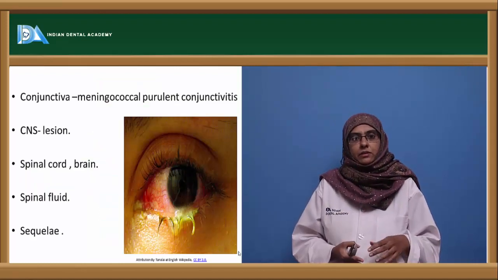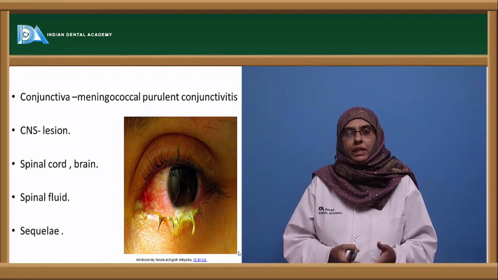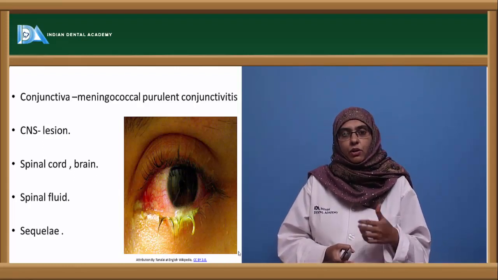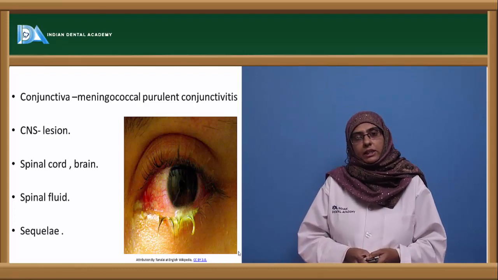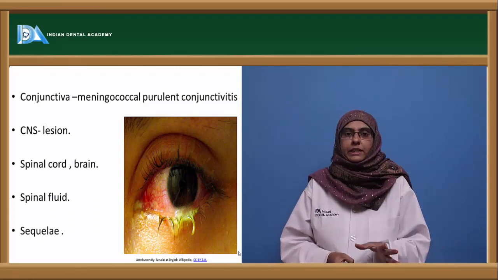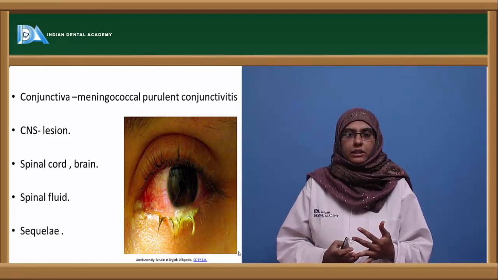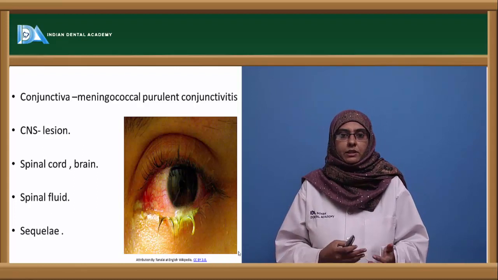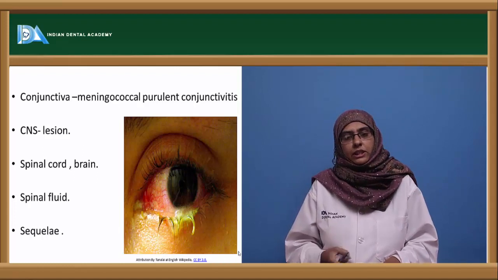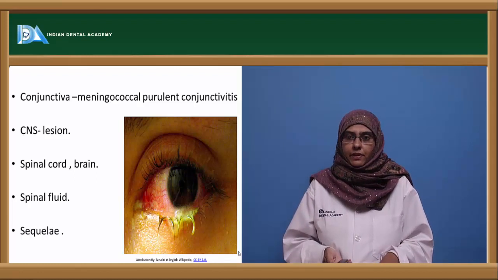Apart from this, transmission of infection from the nasopharynx to the meninges can also be brought about via the conjunctiva, where they are responsible for causing meningococcal purulent conjunctivitis. Once they get established in the cerebrospinal fluid or the CNS, they form lesions involving the spinal cord, the brain, the base of the brain and the cortex. These organisms are mostly seen in the spinal fluid, either freely or within the leukocytes, and they cause a sequel of infection leading to blindness, deafness, or can also involve multi-system failure.